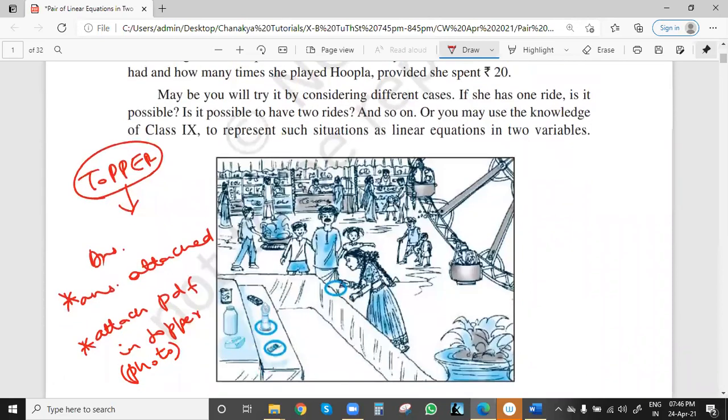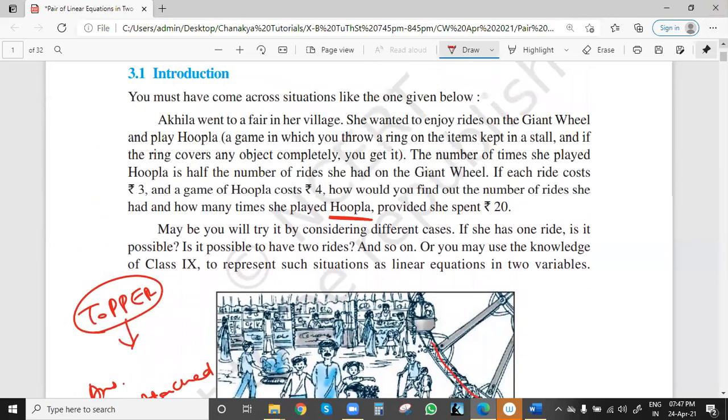See, she plays one game in which this ring is given, and the object she puts the ring on is for the customer, we can say, for that girl. And then one wheel is given, a wheel for riding purpose. Some charges are given for riding on the giant wheel, and for playing this game. This game is called the Hoopla game.